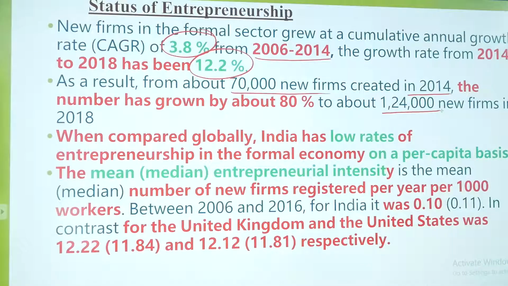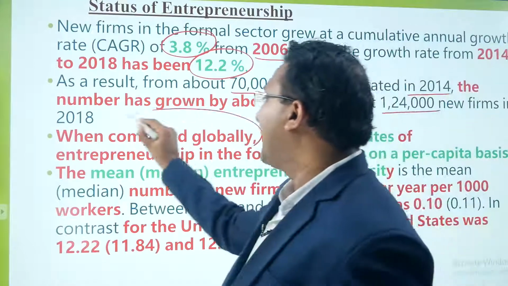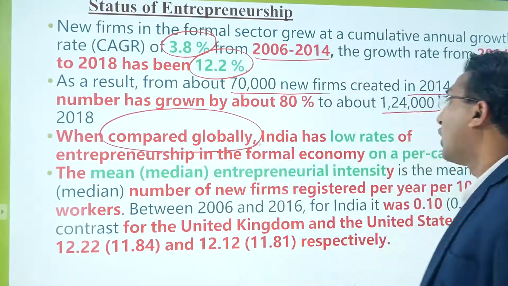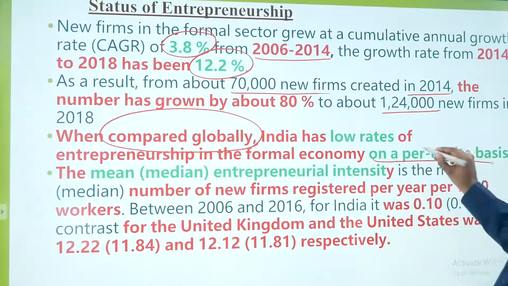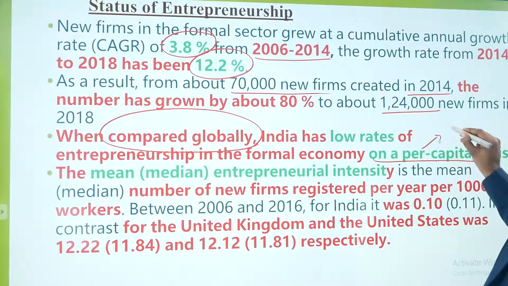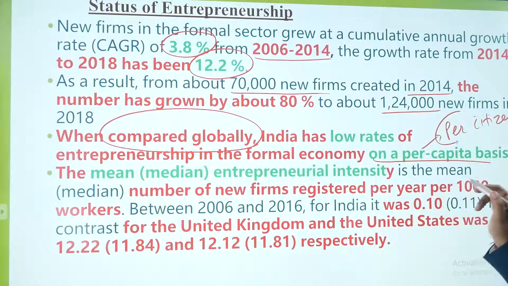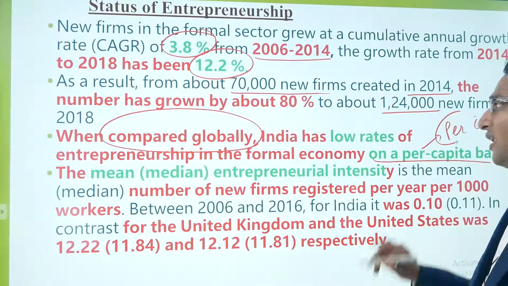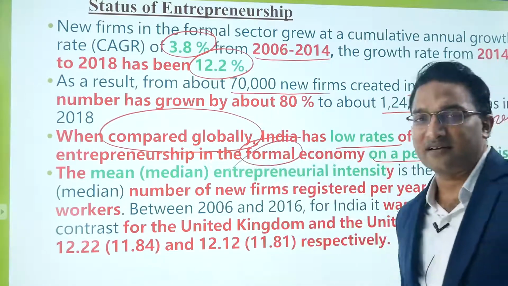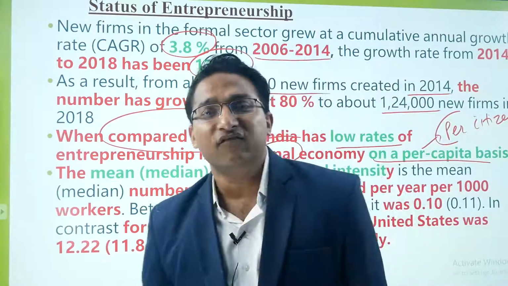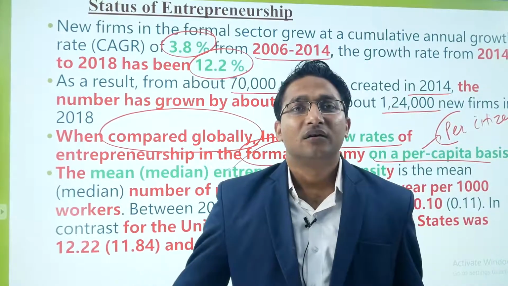When compared globally, right? If we do the global comparison, India has low rates of entrepreneurship in the formal economy on a per capita basis. Per capita basically means per citizen basis, right? So on a per capita basis, the level of entrepreneurship is low in the formal sector. We are talking about the formal sector. Friends, in India, the informal sector economy is very, very high.